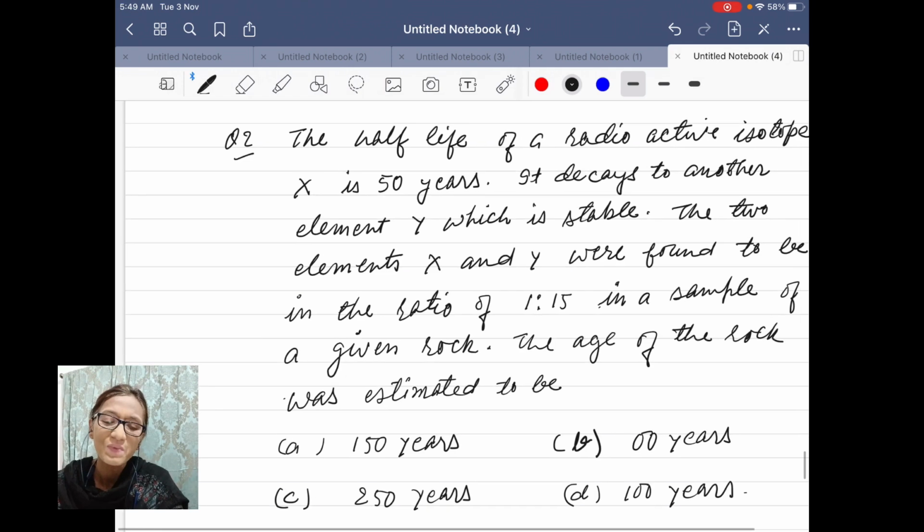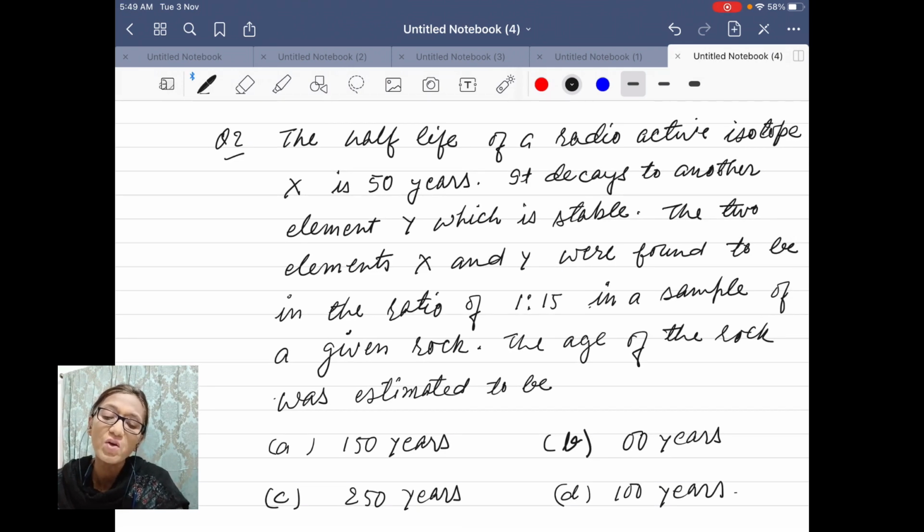Second question. The half-life of a radioactive isotope X is 50 years. It decays to another element Y, which is stable. The two elements X and Y were found to be in the ratio of 1:15.